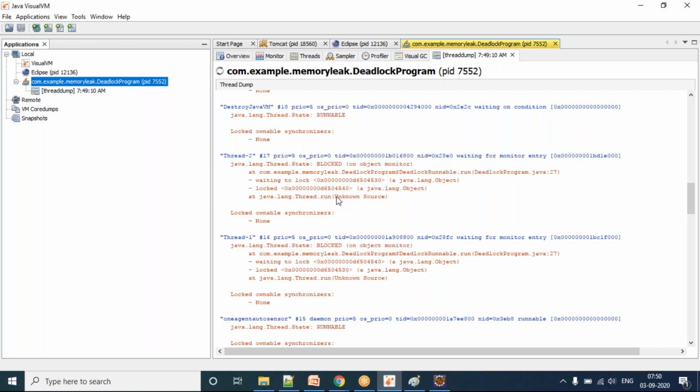Not only this tool, we have certain open source online tools as well. We'll learn that as well. GCEasy, GC Viewer, HeapHero, like that. We are going to learn each and everything, guys. That understanding we are going to get. Okay. Anybody have any question till now?